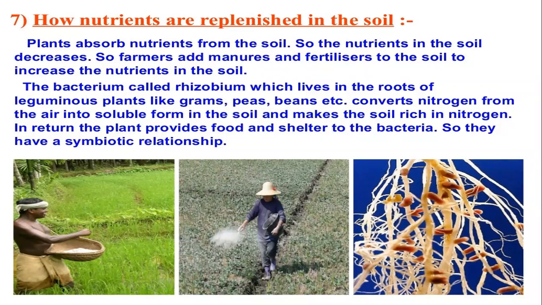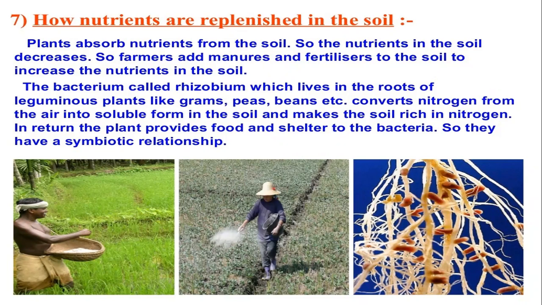So in the last part, let's see how nutrients are replenished in the soil. Plants take nutrients from the soil, so the nutrients in the soil decrease with the passage of time. Now the farmer has to add manure and fertilizer to increase the fertility of the soil.